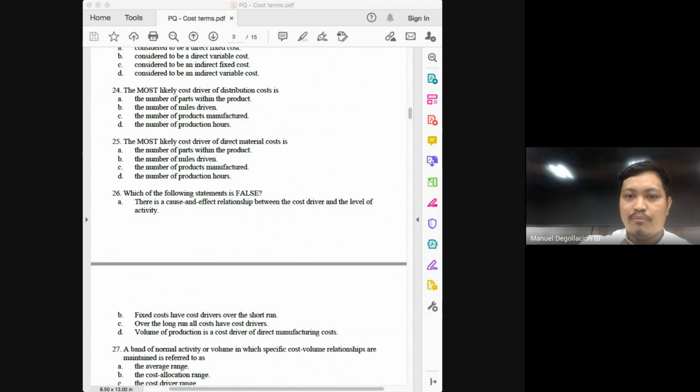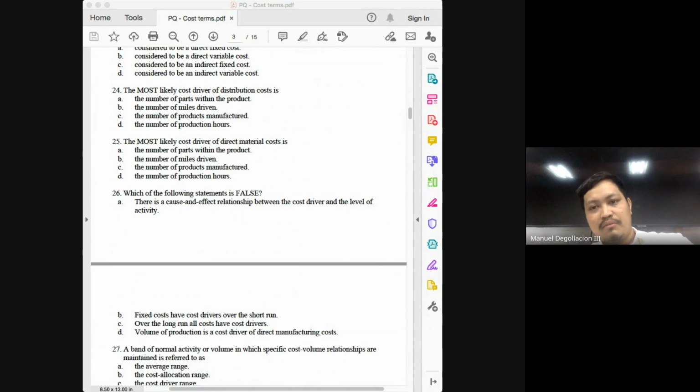Number 25, the most likely cost driver of direct materials cost is, of course, this should be related to production cost. The number of parts within the product, the number of parts. There's a scenario that this can be correct, but let's go over the rest of the choices. The number of miles driven, no. The number of products manufactured, definitely.